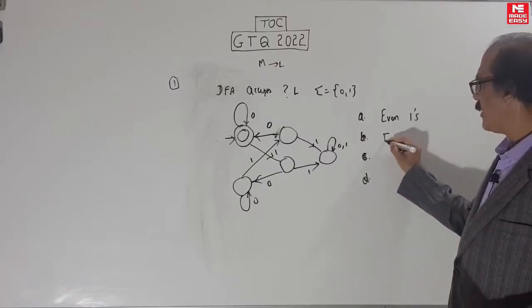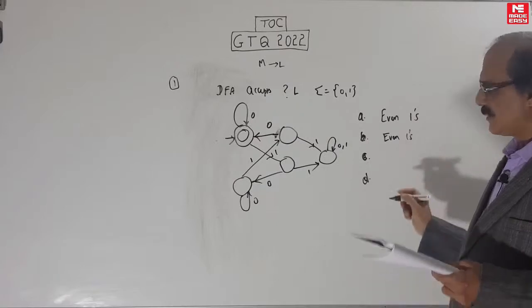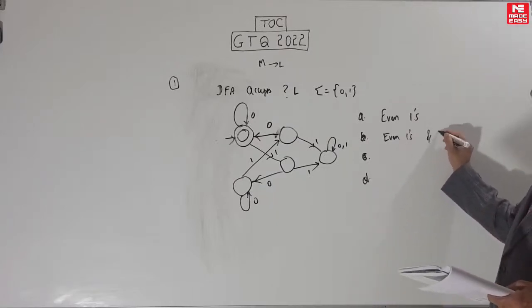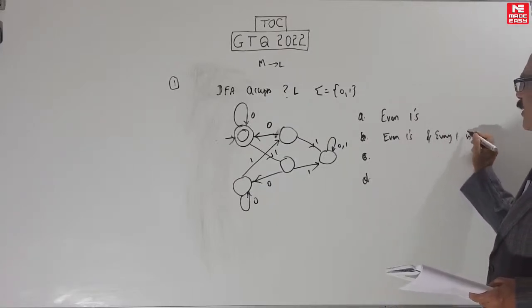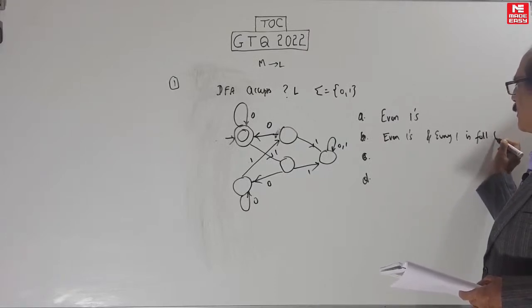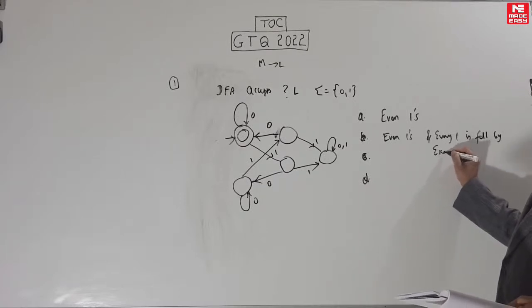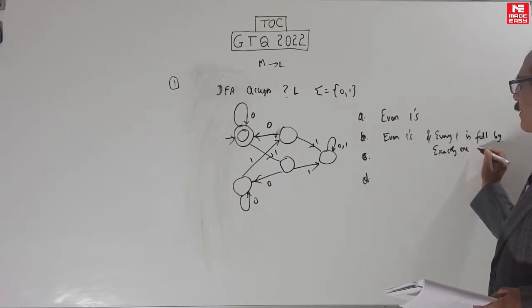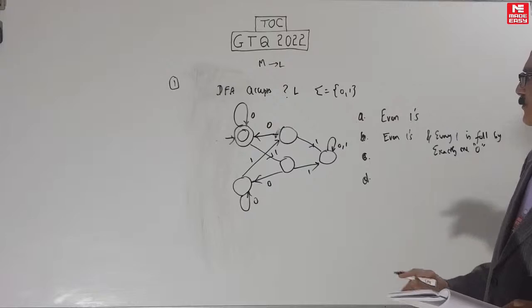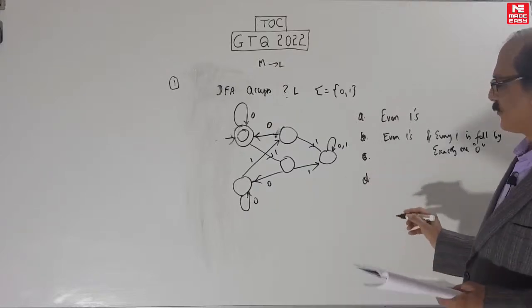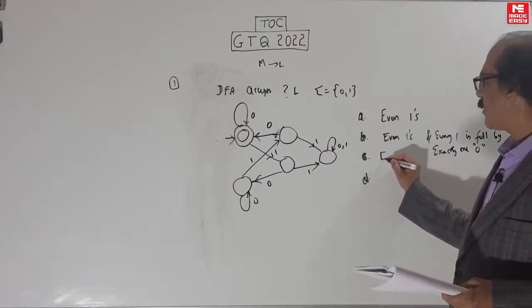Second, even number of ones with extra conditions, a variation: every one is followed by exactly 1 zero. Exactly 1 zero. That is choice B. Choice C is even number of zeros